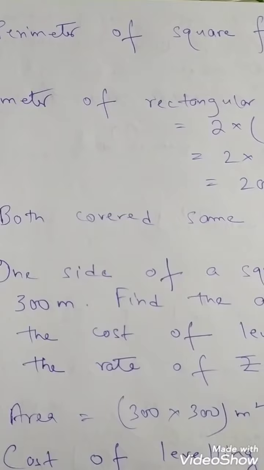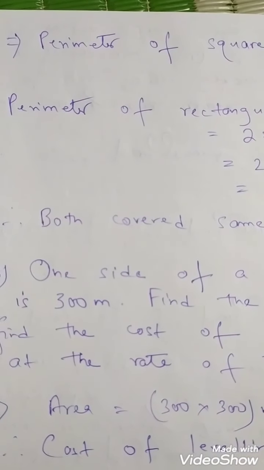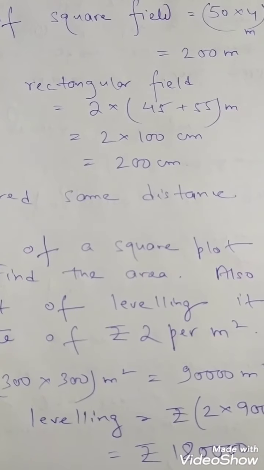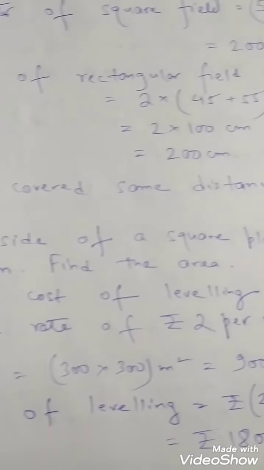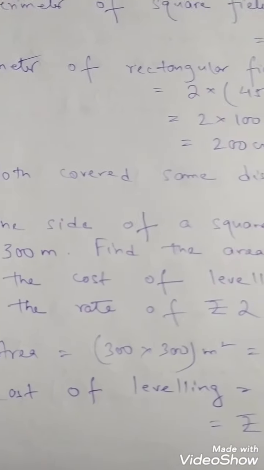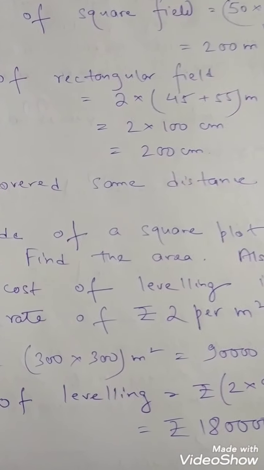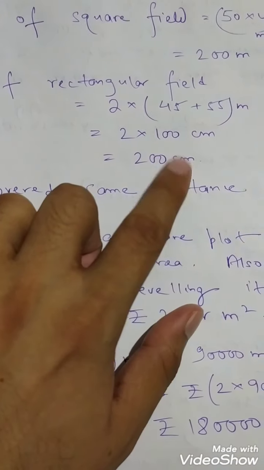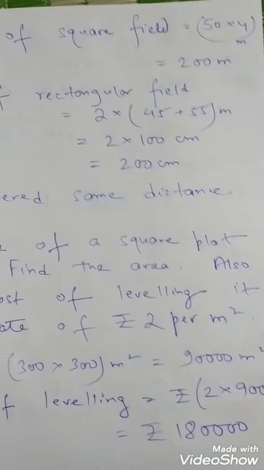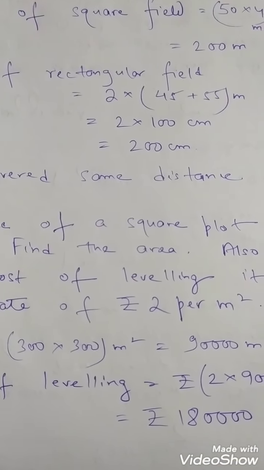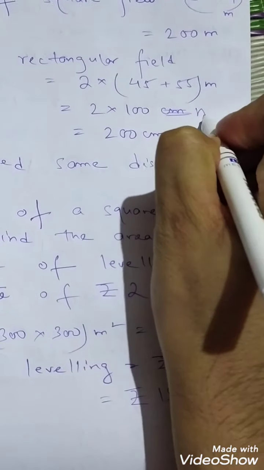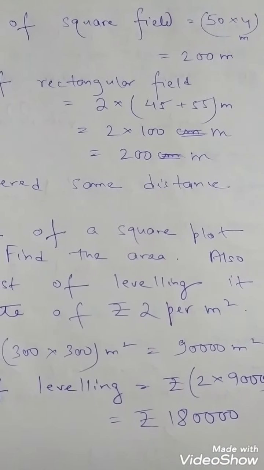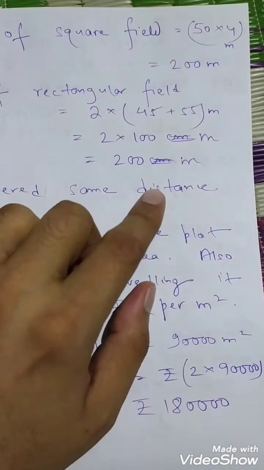So what is the solution? First, perimeter of square field. We know that perimeter is 4 into side, so 50 into 4, 200 meter. And perimeter of a rectangular field, we know that it is 2 into length plus breadth, so 2 into 45 plus 55, it is again coming 200 meter. Achha, one thing, this one will be meter. I have written centimeter, make it meter. One minute. This will be meter. So you see now, this is also 200 meter, this is also 200 meter.